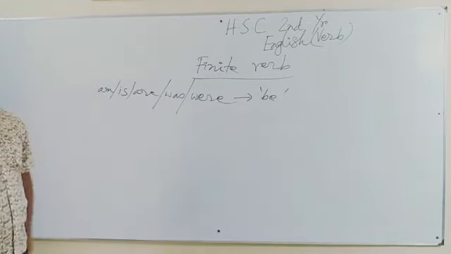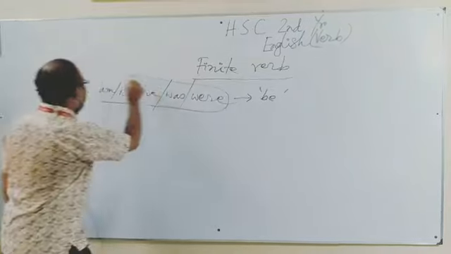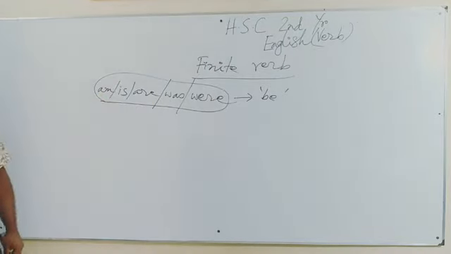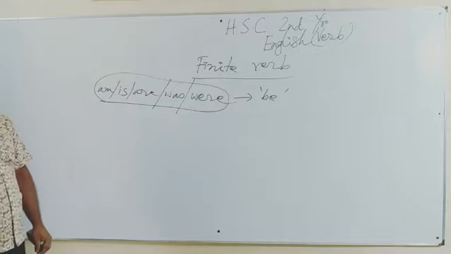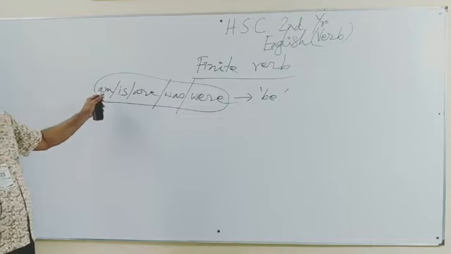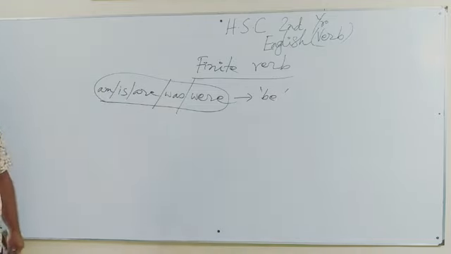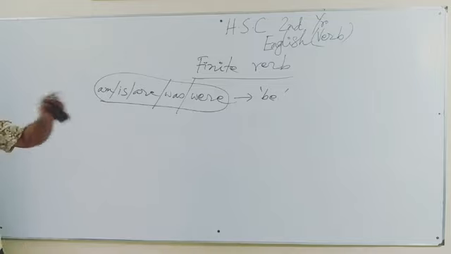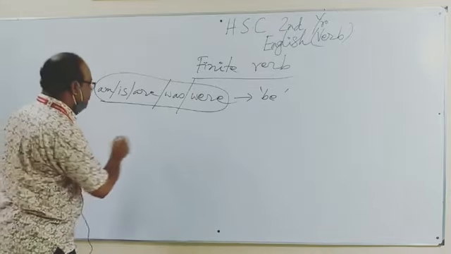Be is the base form, but these are the finite forms. When you want to make any sensible, meaningful sentence, then you must use am, is, are, was, were from be. And from be, if you do not want to make it in the finite form, then what are the forms?